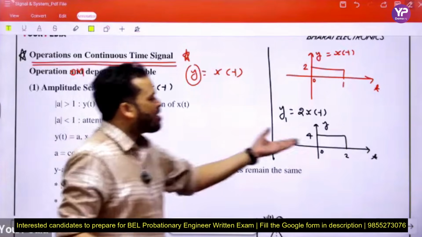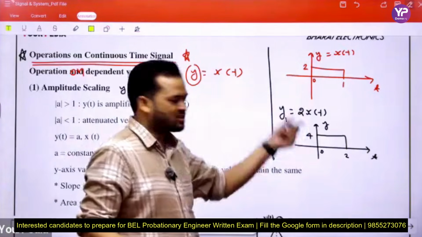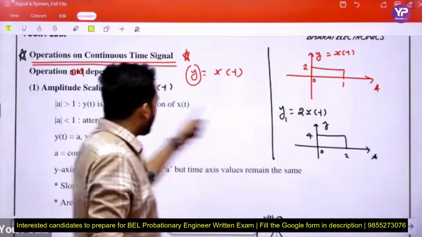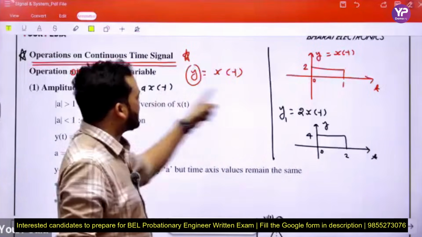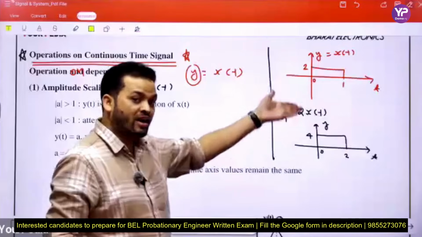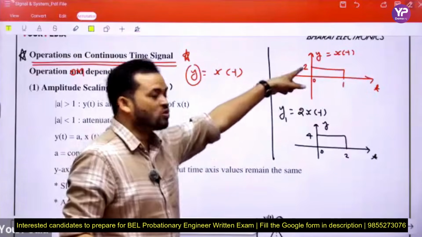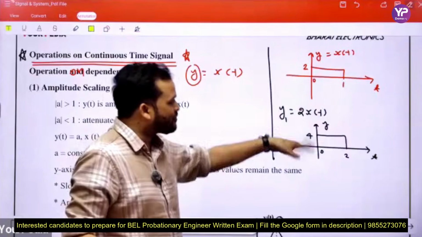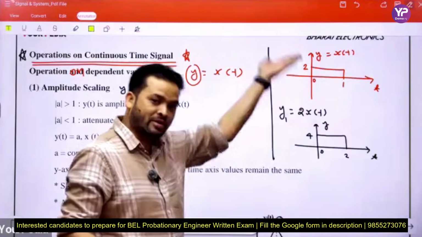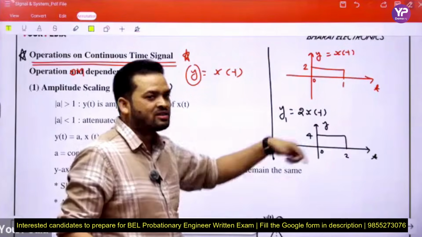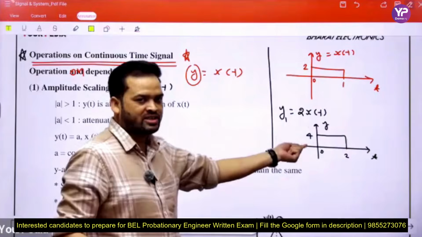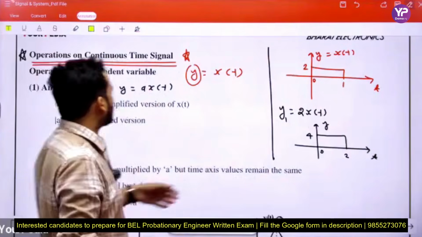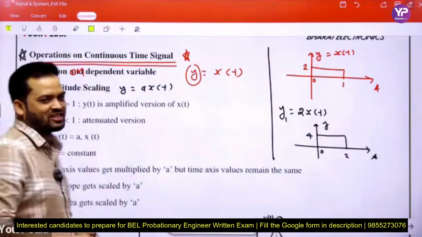Because we get a magnitude higher than the original. Compare that to the function y equal to a x(t). Here a is 2, which is greater than 1. When we apply that function to the signal, we get an amplified version because the amplitude increases by two times. That's why this is said to be an amplified version of x(t).